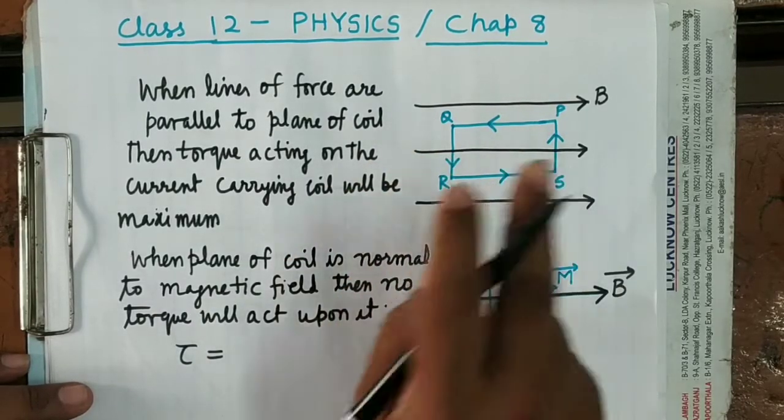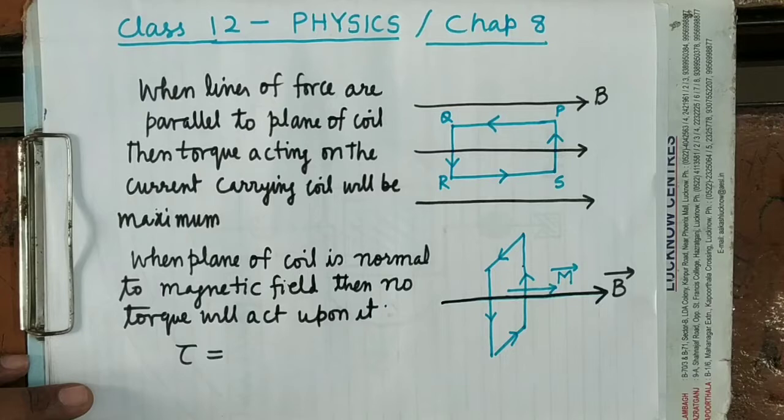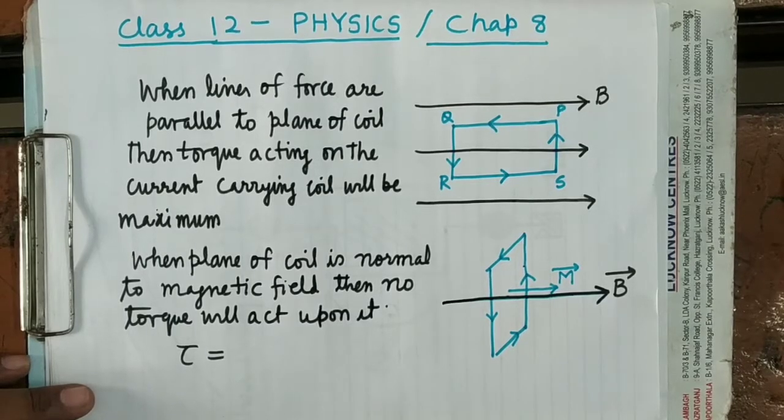Its one face acts as south pole, in which the direction of current appears clockwise, and the other face acts as north pole, in which the direction of current is anti-clockwise. If you want to know these things in detail, see the previous videos, in which I have explained all these points in much detail.